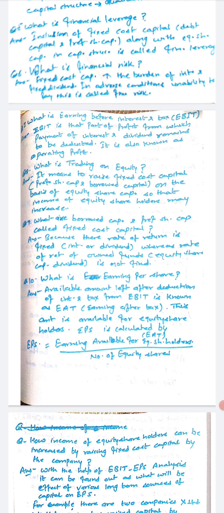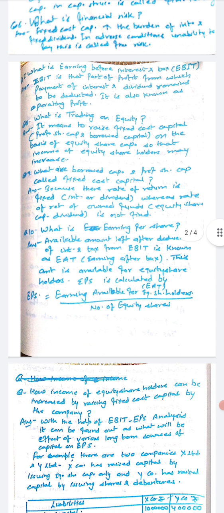Next is, what is trading on equity? It means to raise fixed cost capital, preference share capital and borrowed capital, on the basis of equity share capital, so that income of the equity shareholders may increase. Now, what are borrowed capital and preference share capital? Why are they called fixed cost capital? Because their rate of return is fixed, interest or dividend, whereas the rate of return of owned funds, that is equity share capital, is not fixed.